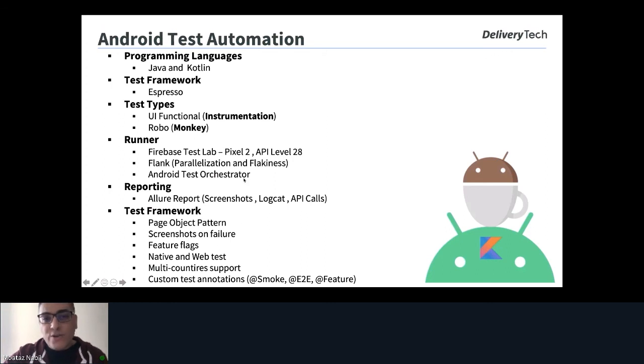Our framework is based on the page object pattern, screenshot on failures, feature flags, native and web applications, because we have, for example, Facebook login, and we need to switch between web and native view, multi-country support, and custom test annotations, for example, smoke test, end-to-end, and feature test.